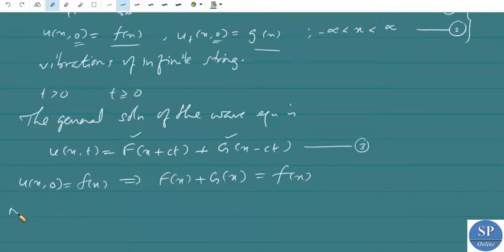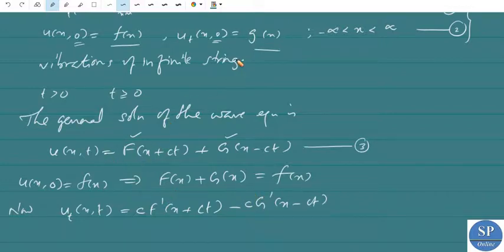So from this equation 3, the solution, u_t(x,t) is equal to F dash of (x plus ct) into the derivative of x plus ct with respect to t, that is c, plus G dash of (x minus ct) into the derivative of x minus ct with respect to t, which is minus c. So this is c into F dash of (x plus ct) minus c into G dash of (x minus ct).